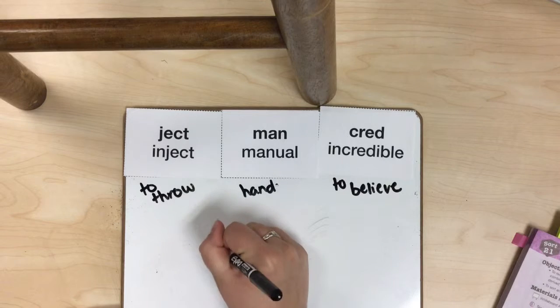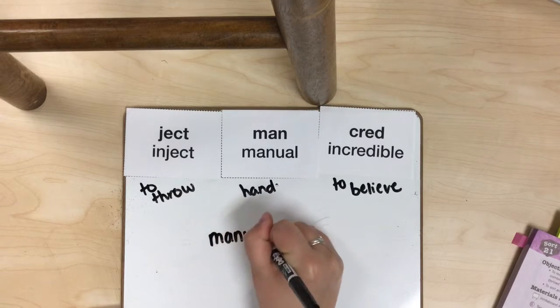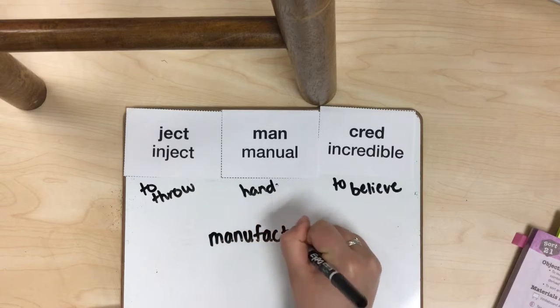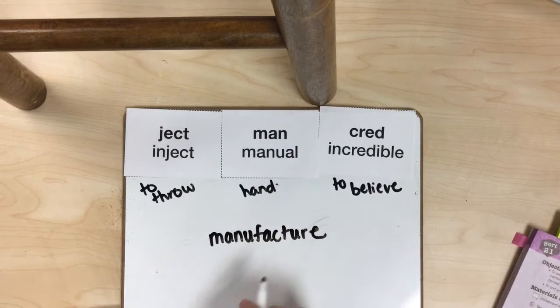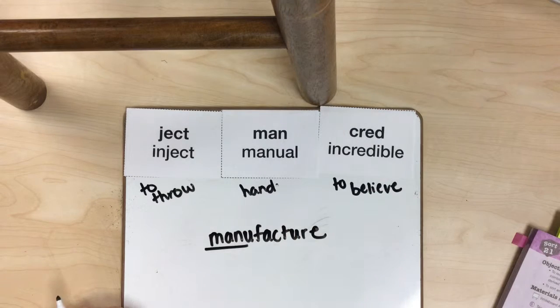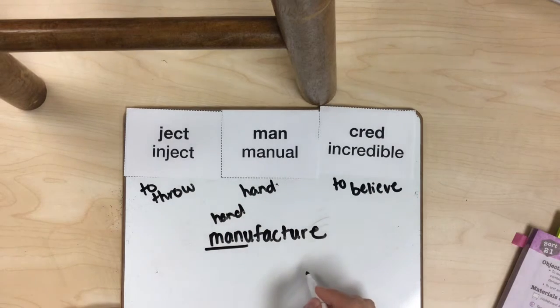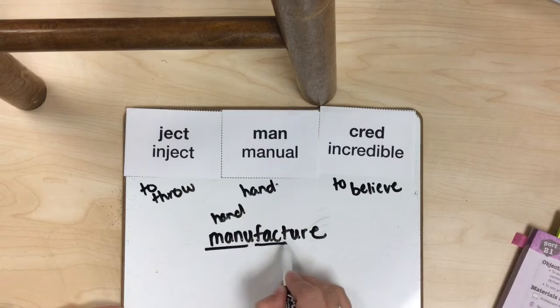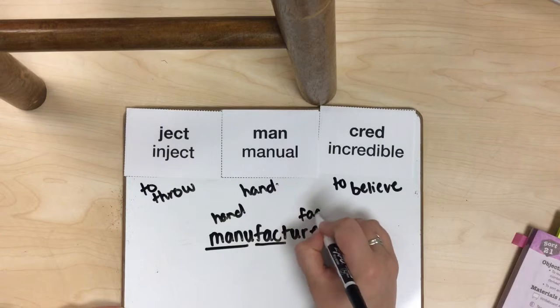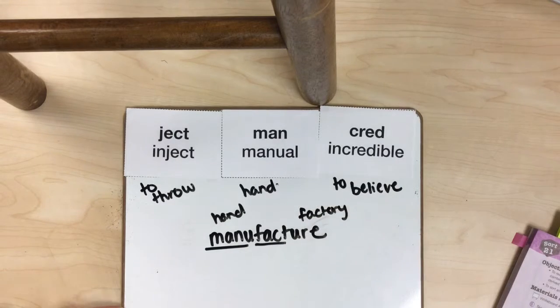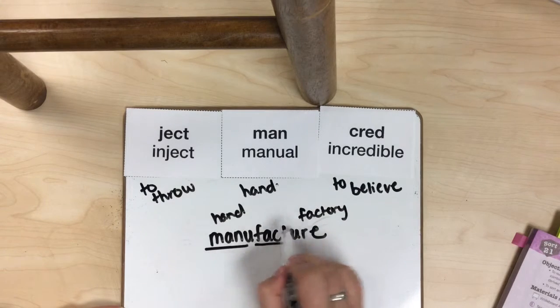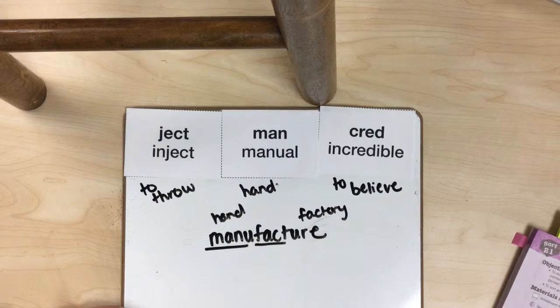My next word is manufacture. I see that root word man, meaning hand. And then I'm going to look, do I recognize any other parts of this word? I'm going to think, where have I heard parts of this word before? And I heard fact, like in the word factory. That's where I recognize it from. So I'm going to think hand factory. Well, thinking about how it's used in a sentence.